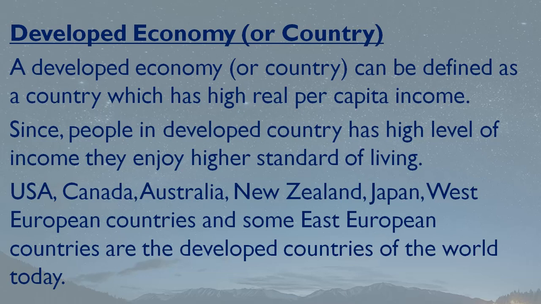Okay, they have many facilities. They have high education facilities. They have high medical facilities. They have a good amount of infrastructure, and unemployment is very less. And the standard of living is very high in such countries. The examples of developed countries or economies are USA, Canada, Australia, New Zealand, Japan, West European countries, and some East European countries also.